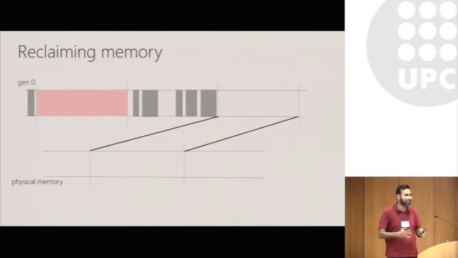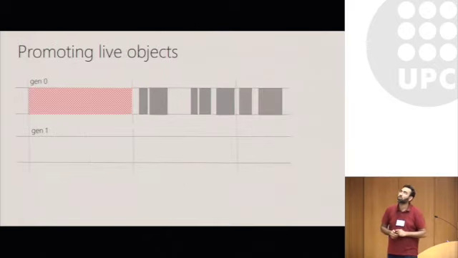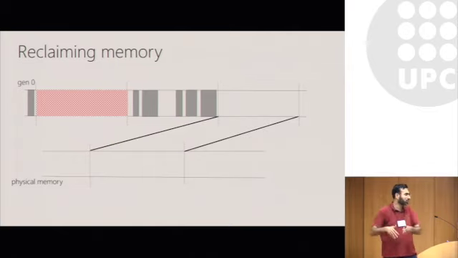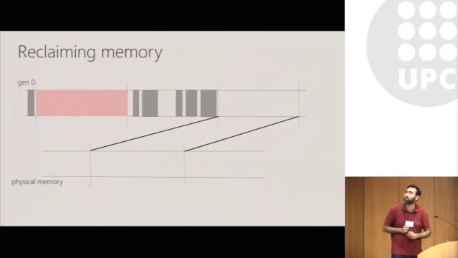So reclamation is very simple when all objects on a page get deleted, and it's actually very fast as well. As soon as you've deleted all objects on the page, the allocator can reuse that page for other objects in the address space. So you don't have to wait for a GC cycle for this to happen.